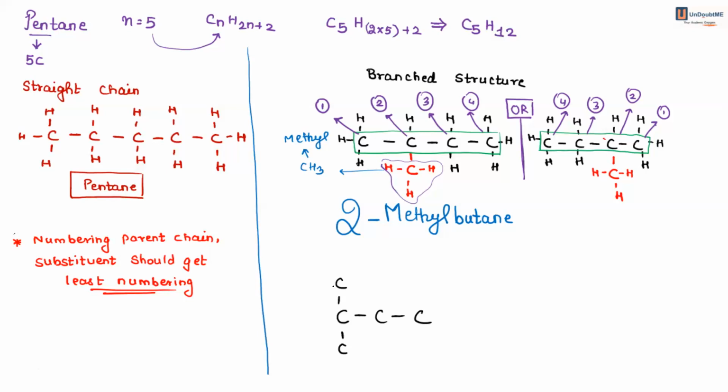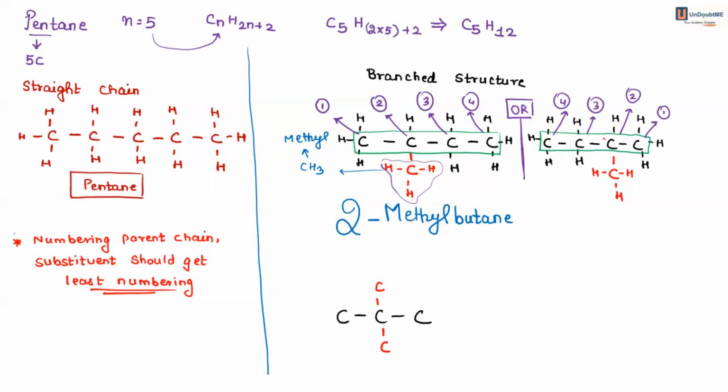Can the branching be at the terminal? No. So I cannot put my branching here or here. The only option left is the second carbon, 1 up, 1 down. That is how all my 5 carbons are attached.